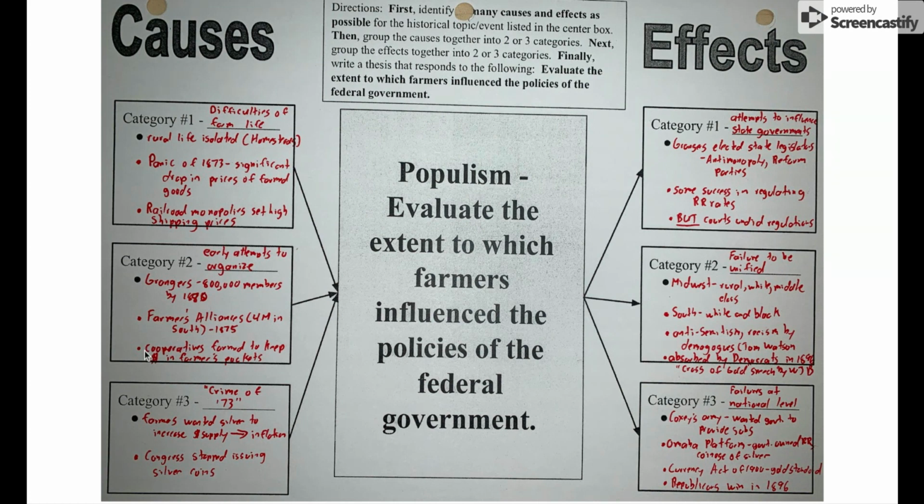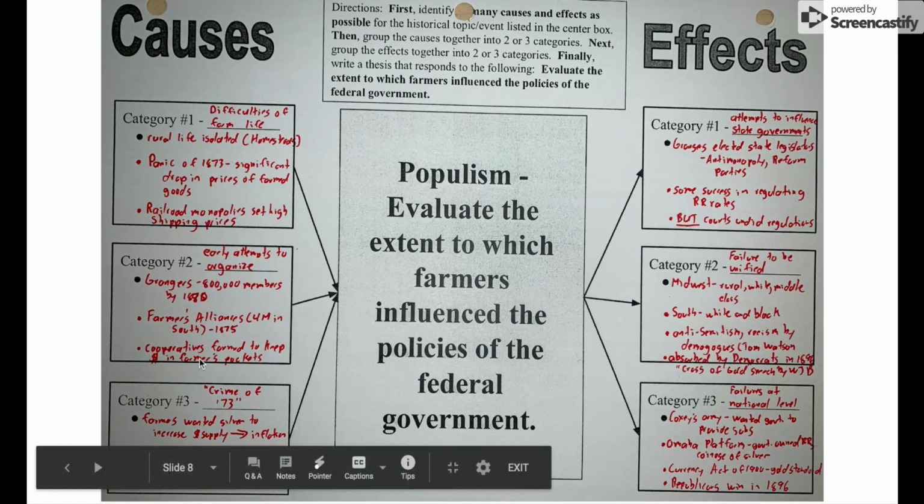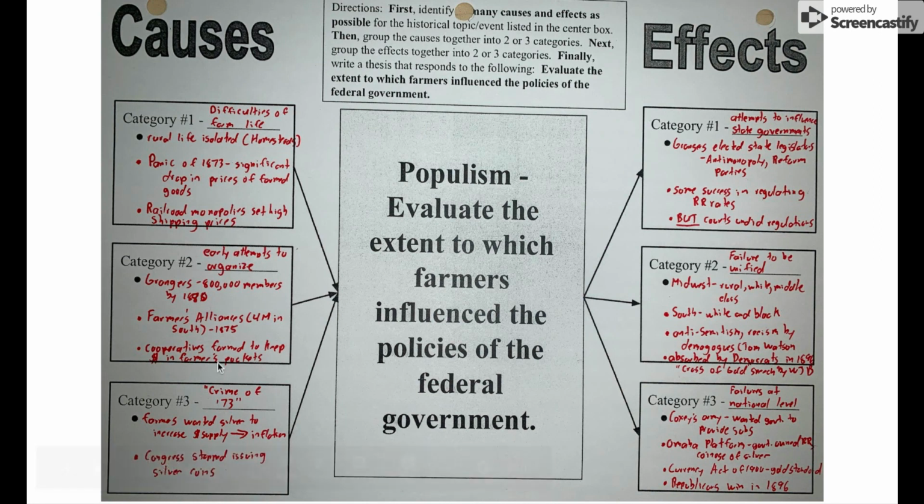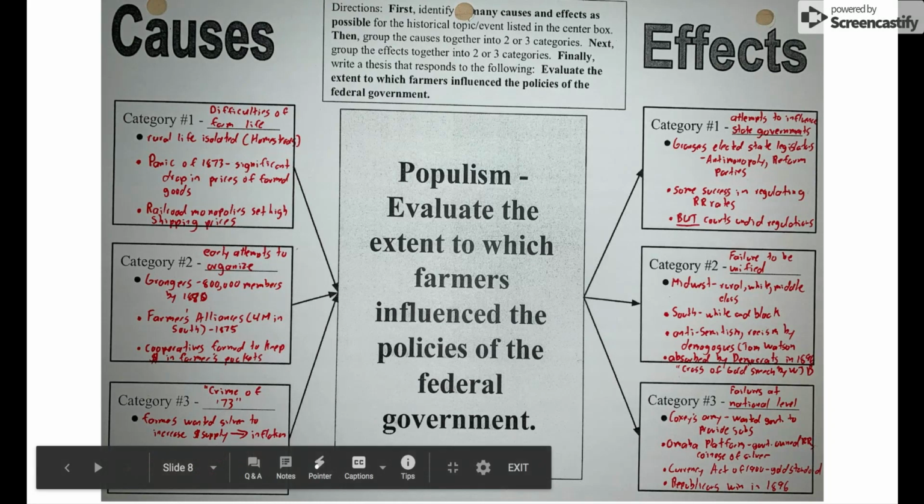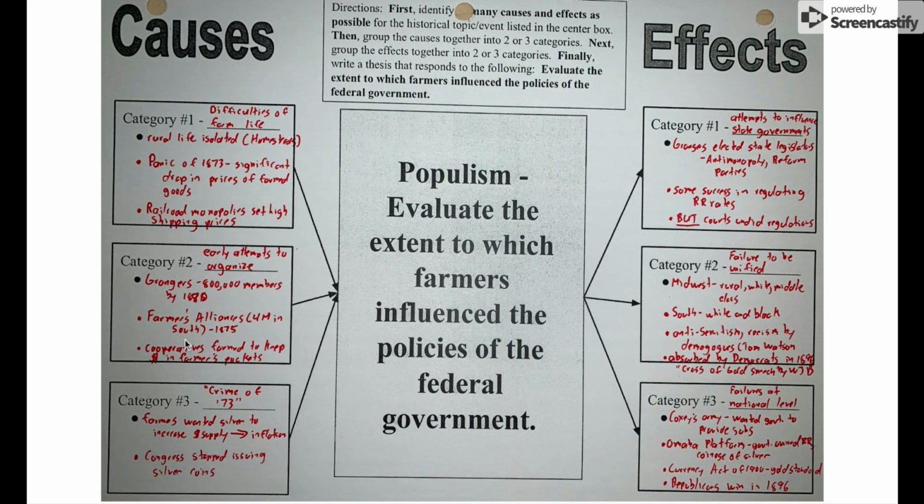And so what they did is they worked together. They formed cooperatives, basically trying to cut out the middleman, so they didn't have to pay somebody to get their goods to market and to sell the goods. They worked together so they could keep the money in their own pockets. Instead of paying somebody to sell their goods for them, they were able to sell directly themselves, and they shared in the profits with the farmers. That's why it's called a cooperative, because they cooperate together.